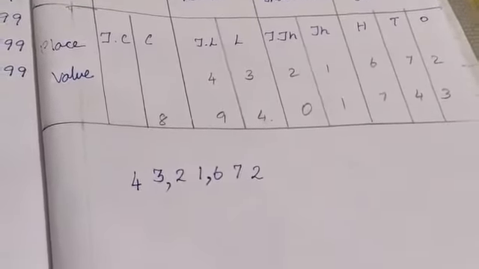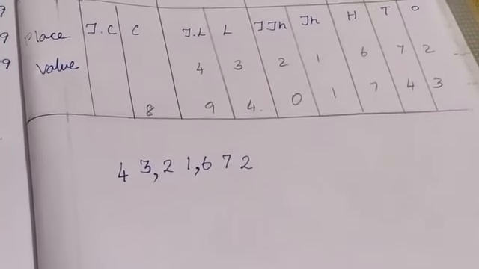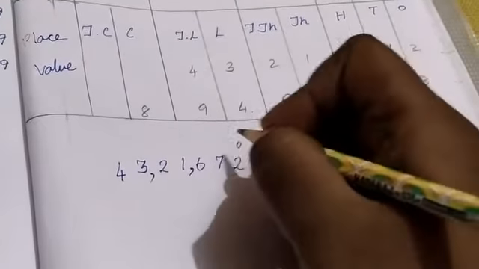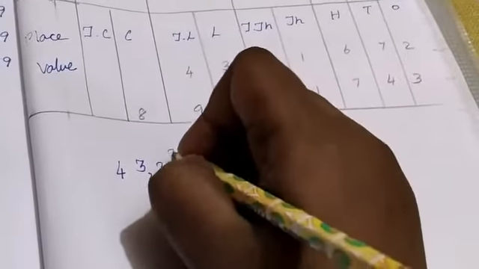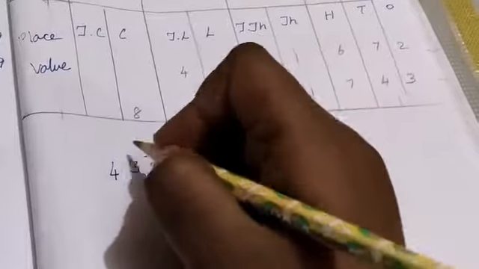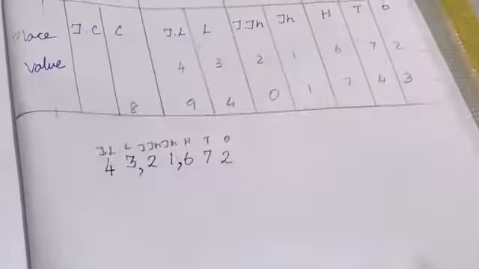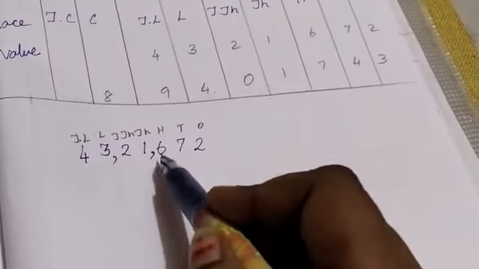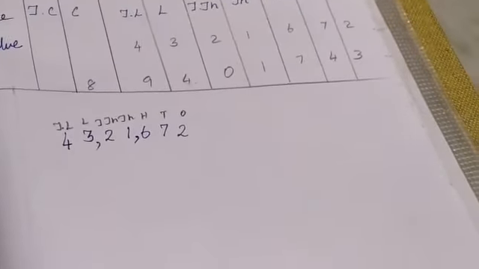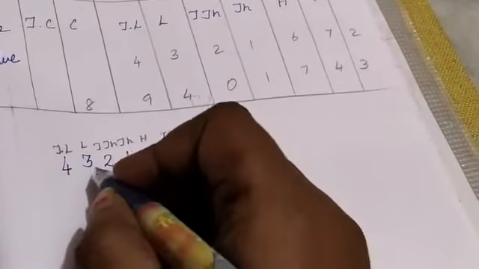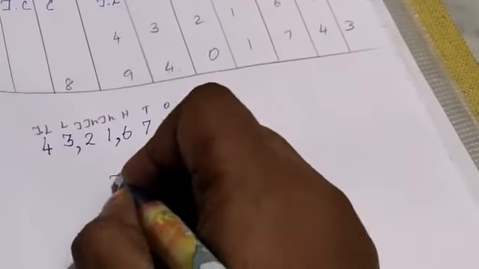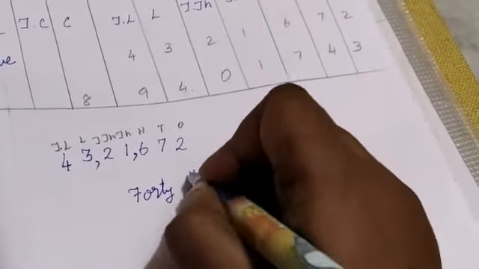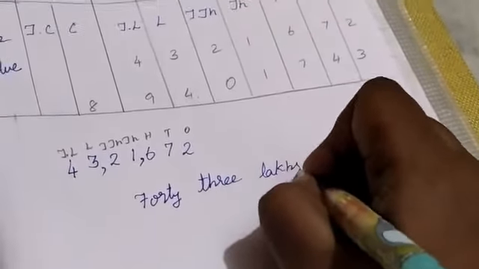Now we may read it. First, you want to write the place values on the top. Then only you can write it in an easy form. Place value of 2 is ones. Here tens, hundreds, thousands. Next ten thousands, lakh. Next ten lakh. Now how can we read it? 43 lakh 21,672. Now we may write it in spelling. 43 lakhs. For 40, what is the spelling? F-O-R-T-Y, 40. Next 3, T-H-R-E-E, 43 lakhs, L-A-K-H-S, lakhs.